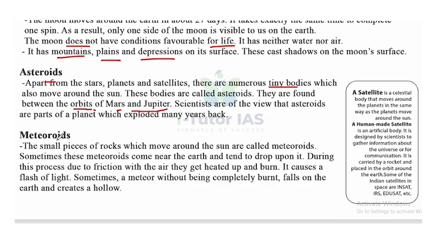Next one, meteoroids. The small pieces of rocks which move around the Sun are called meteoroids. Sometimes these meteoroids come near the Earth and tend to drop upon it. During this process, due to friction with the air, they get heated up and burn. It causes a flash of light. Sometimes a meteor, without being completely burned, falls on the Earth and creates a hollow.